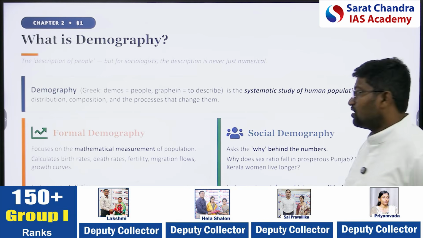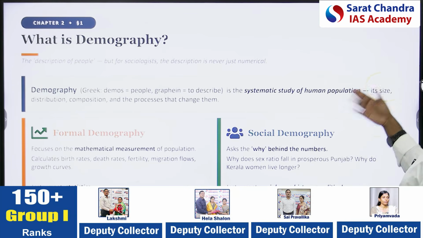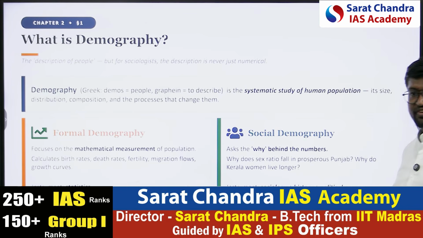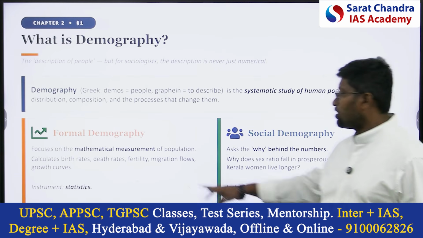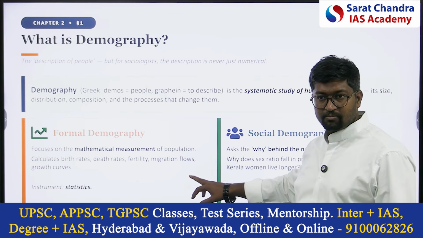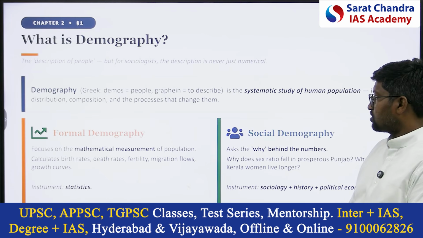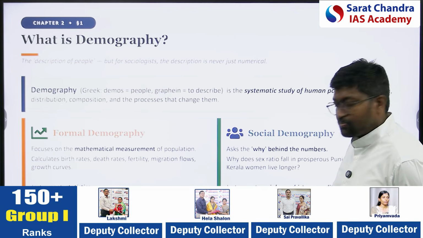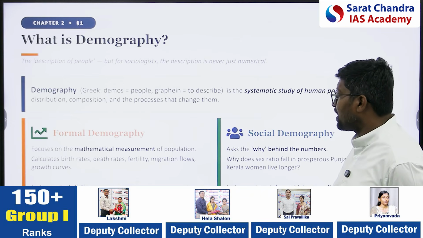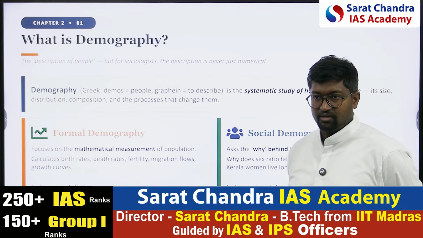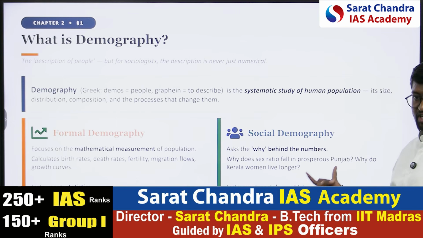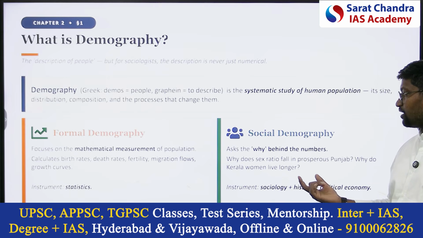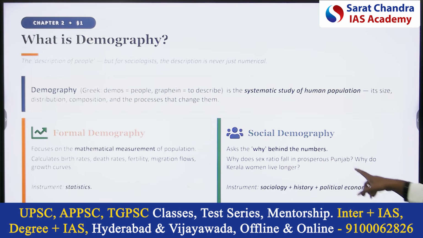Demography is of two types: formal demography and social demography. What do you understand by them? Formal demography focuses on the mathematical measures of population. It calculates birth rate, death rate, fertility, migration, growth curves, etc. But social demography asks the why behind the number.